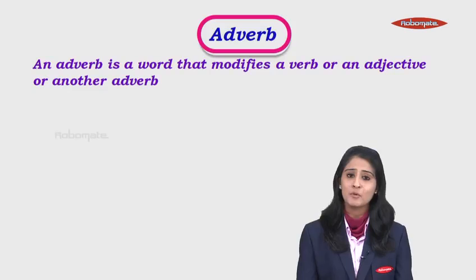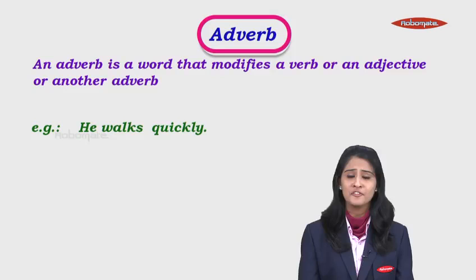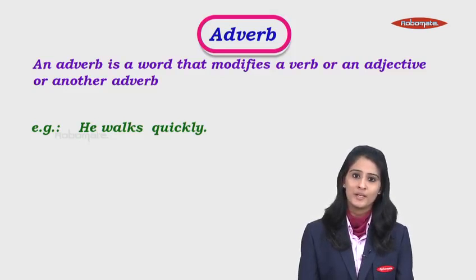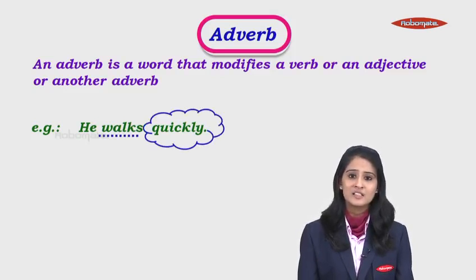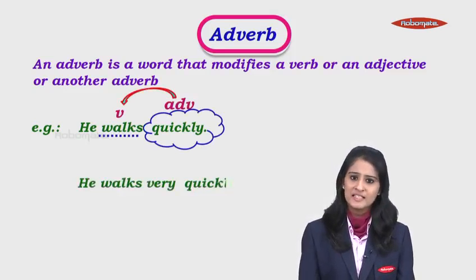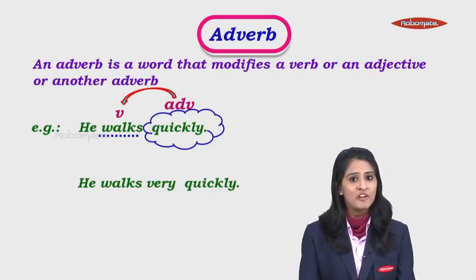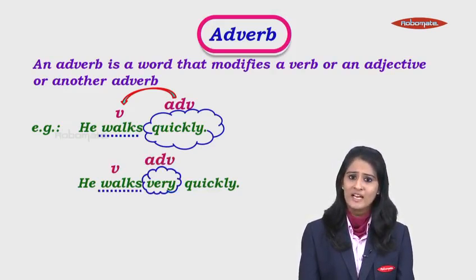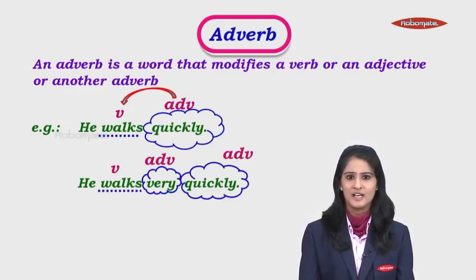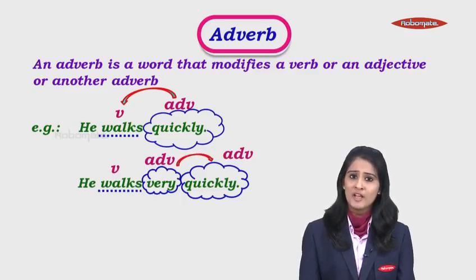An adverb is a word that modifies a verb or an adjective or another adverb. We always think that adverbs end with ly, but that is not always. Let's take a look at the first example. He walks quickly. The word walks is a verb and the word quickly is an adverb. The next one now. He walks very quickly. Walks is a verb, very is one adverb and quickly is another adverb. And the word very is modifying another adverb quickly.